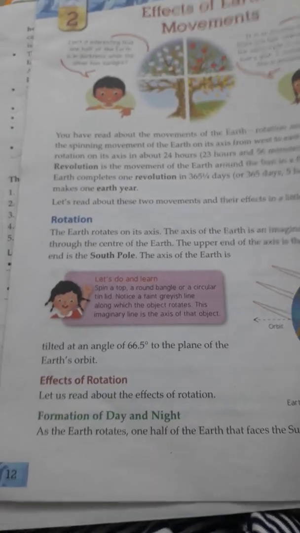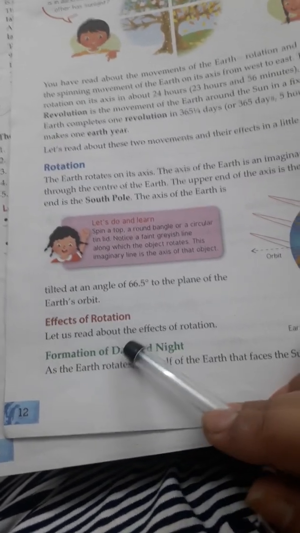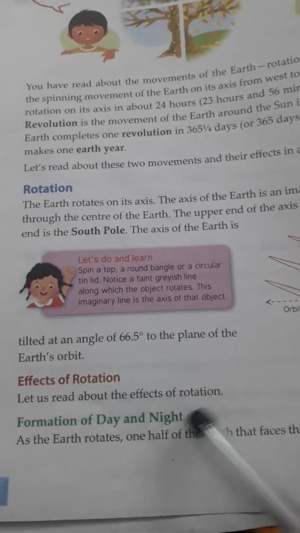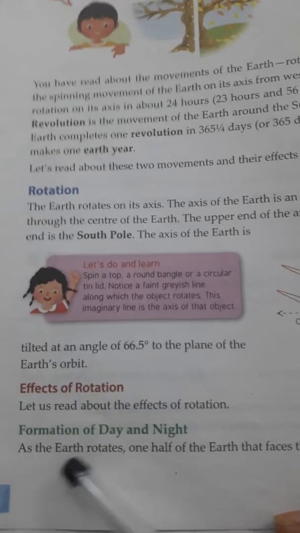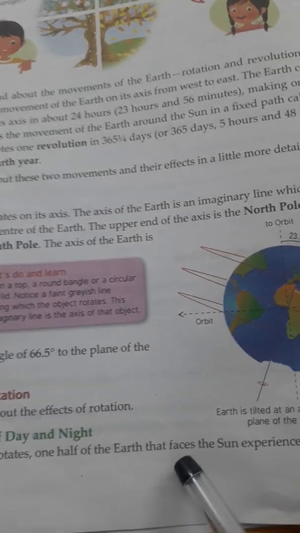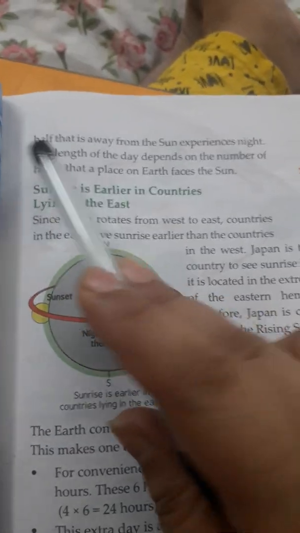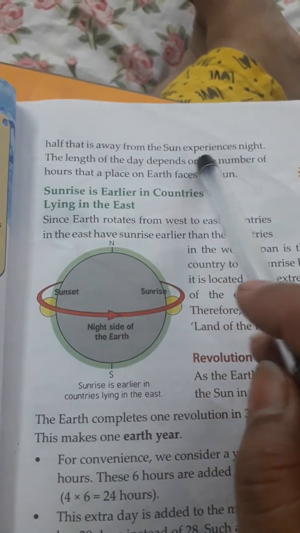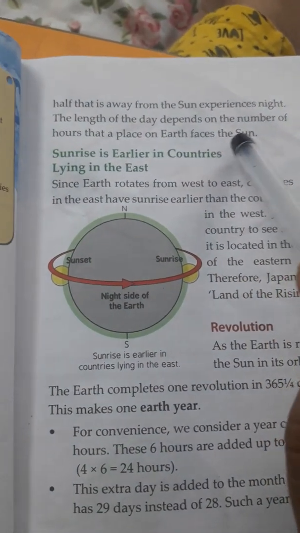Now, effects of the rotation. In the first paragraph we read how the earth rotates. Now what are the effects? Let us read about the effect of the rotation. Formation of day and night. As the earth rotates, one half of the earth that faces the sun experiences day, while the other half, away from the sun, experiences night. The length of the day depends on the number of hours that a place on earth faces the sun.